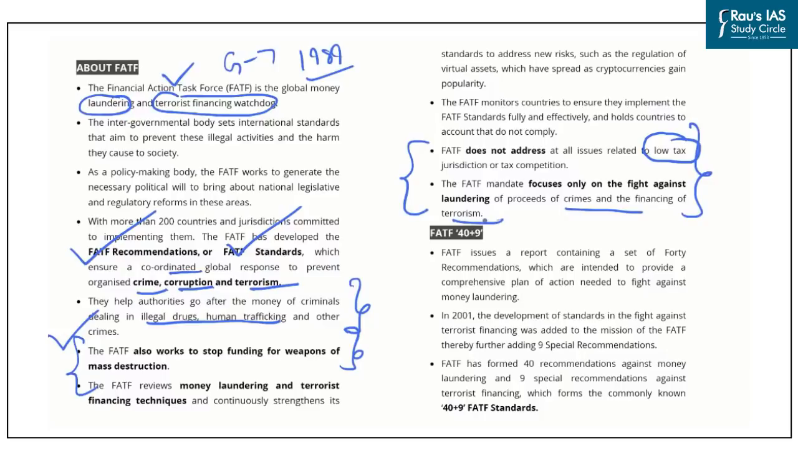Now, then there is a term called the FATF 40 plus 9. Now, this FATF 40 plus 9 is a report containing a set of 40 recommendations which are intended to provide a comprehensive plan of action which is needed to fight against money laundering. And in 2001, the FATF added 9 special recommendations to these 40 recommendations. And accordingly, these have come to be known as the 40 plus 9 FATF standards. So, this is another important term that can be asked in your preliminary examination.